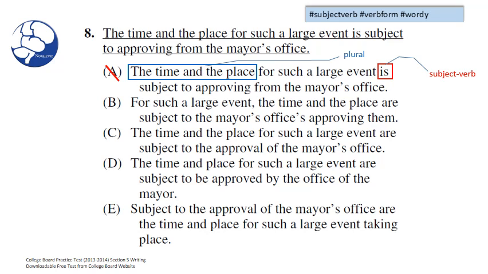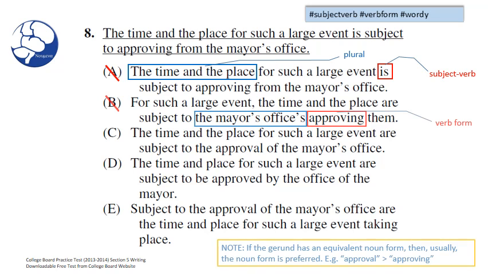Now let's look at choice B. For such a large event, the time and the place are subject to the mayor's offices approving them. If you closely look at the word approving, you'll notice that it's in its gerund form. Normally, if the gerund has an equivalent noun form, then usually the noun form is preferred. If you look at our note at the bottom of the page, you'll see that approval is preferred to approving. You can also note that the sentence is written in a clumsy manner.